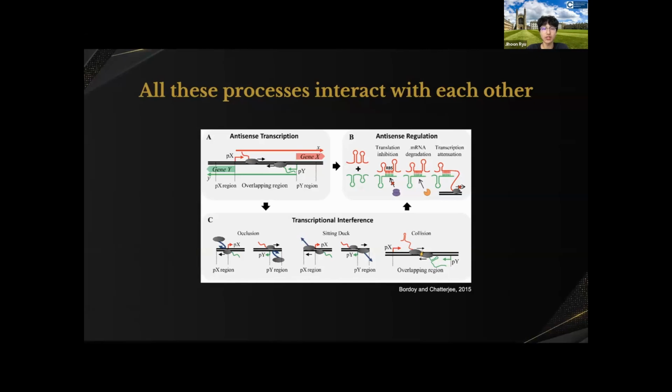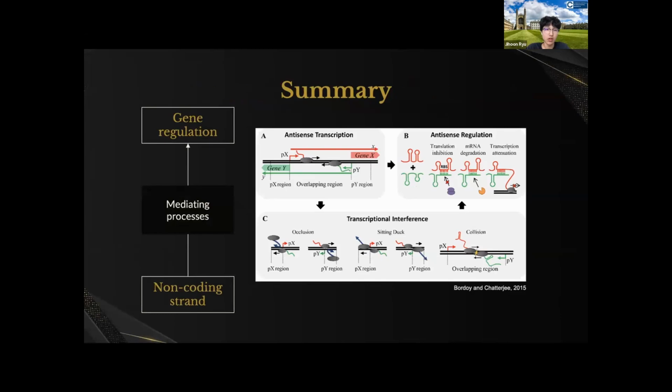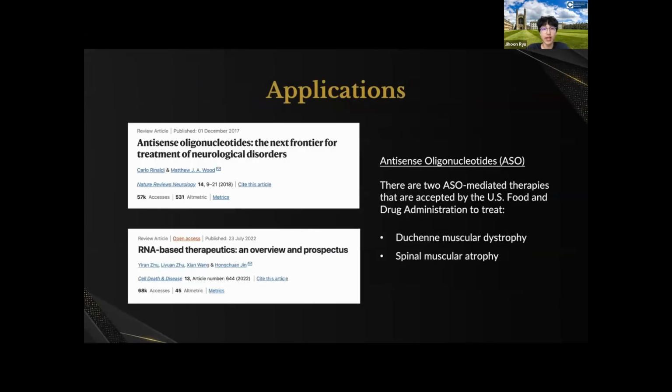So A, B, C, as you can see in this figure produced by Brodoi and Chatterjee in 2015, all these processes interact with each other, and therefore you could conclude that the non-coding strand directly correlates with gene expression. And in conclusion, the non-coding strand, through mediating processes, contributes to gene regulation. And here is the application, which is my second purpose.